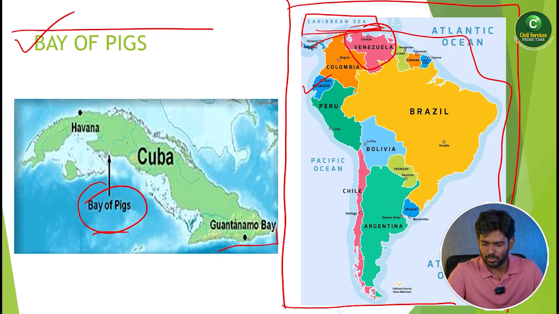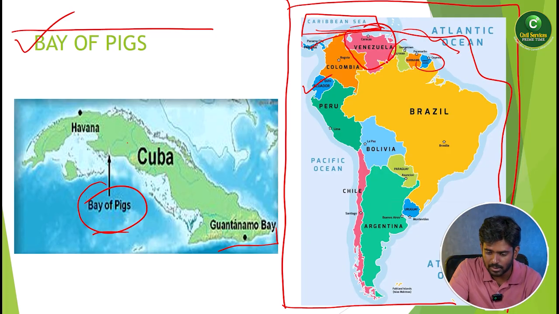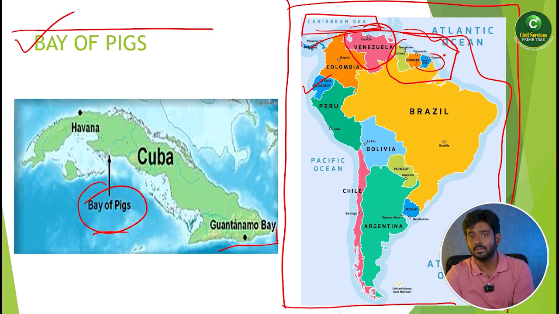Here you can see Suriname, Guyana, and French Guyana. These countries are also very important, and they may ask about them in the examination. Even for India, what is the connection with South America? India has strategic energy corridors and very good energy relations with Venezuela, because we import a lot of oil and fuel supply from Venezuelan markets.